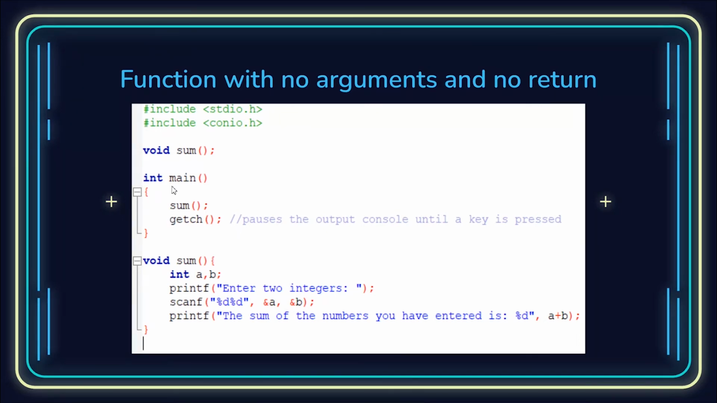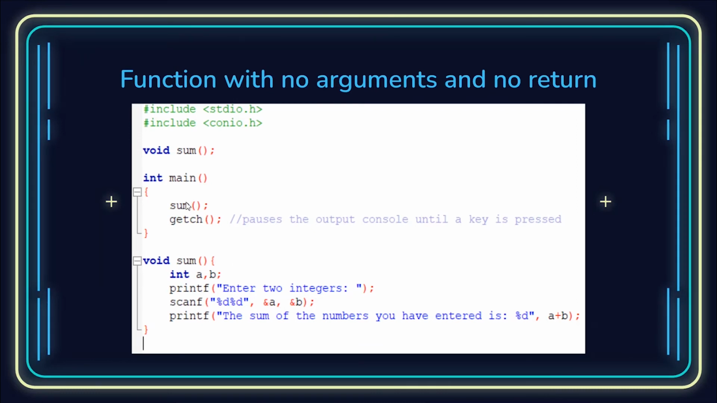Okay, so now here's the main function. We're just calling the sum, and okay, getch. You might be wondering where I have not mentioned getch in the presentation. So here's this comment part. It pauses the output console until a key is pressed. So basically its usage is similar to the return zero part. For now you can think like that.